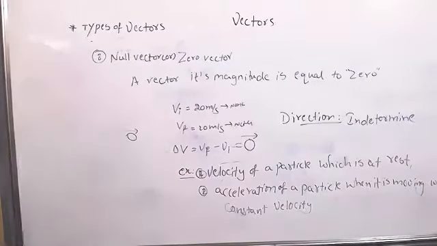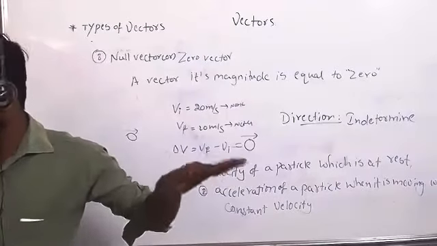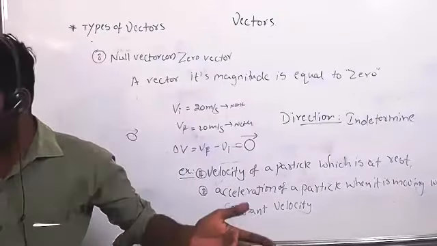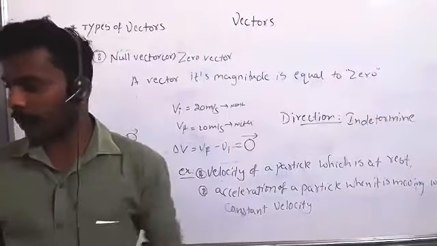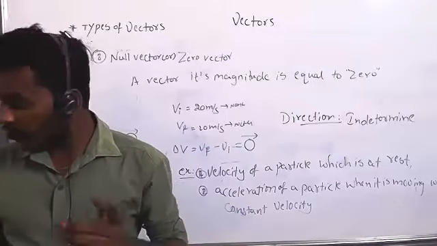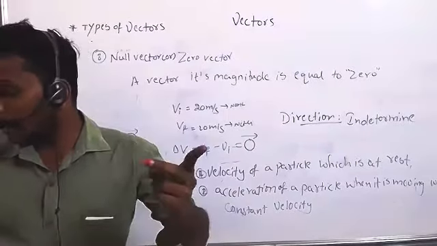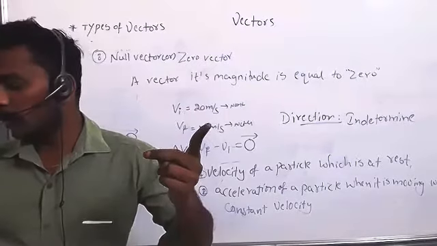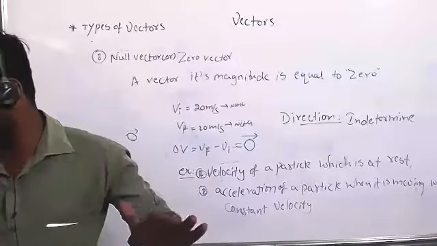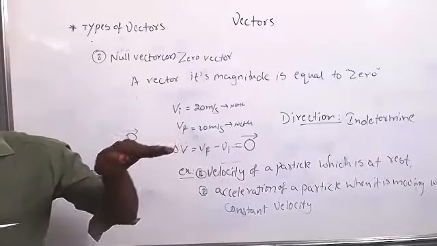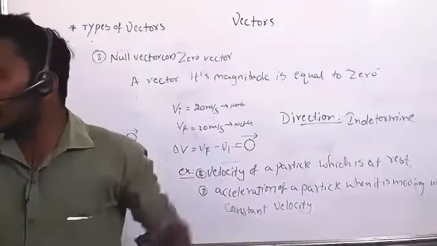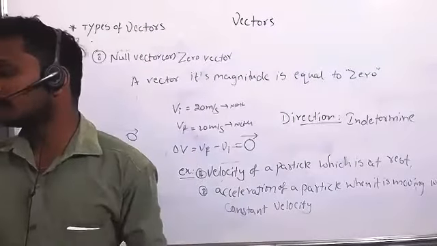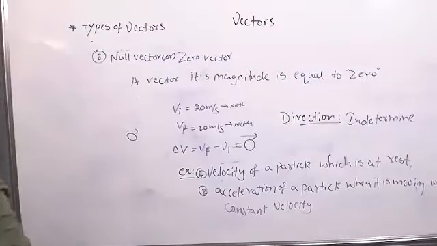Not like that. If there is a change, now every time it is 2 meter per second, 2 meter per second, 2 meter per second, it is not changing. So is there any acceleration? No, sir. Either it should be less or more; there should be a change. If there is no change, then it is uniform velocity. If a particle is moving with uniform velocity, what is the acceleration? Zero. And what is the direction of the acceleration now? Indeterminate, because there is no acceleration only. How can you say direction, right? Am I clear?